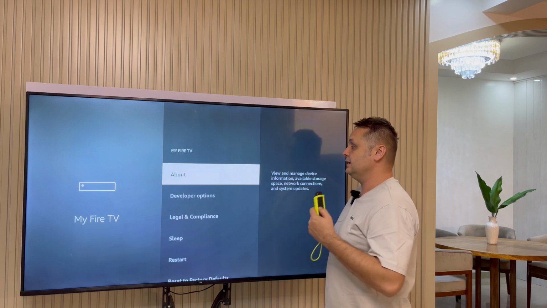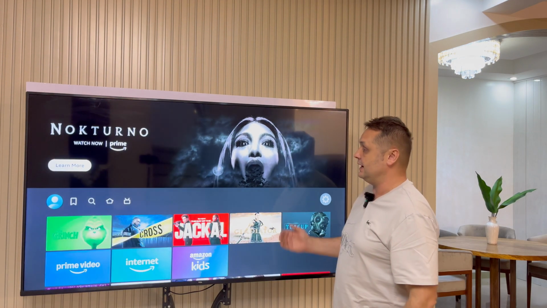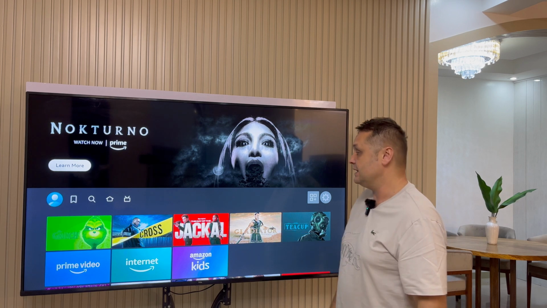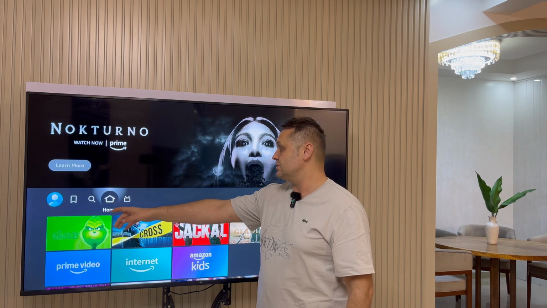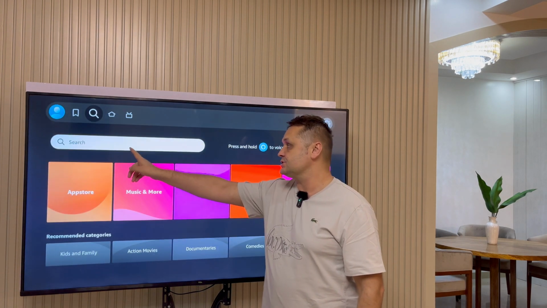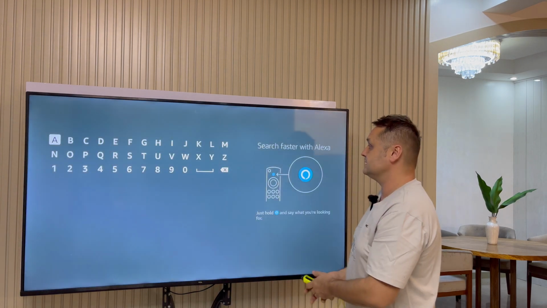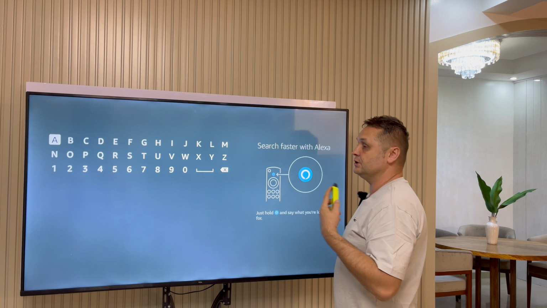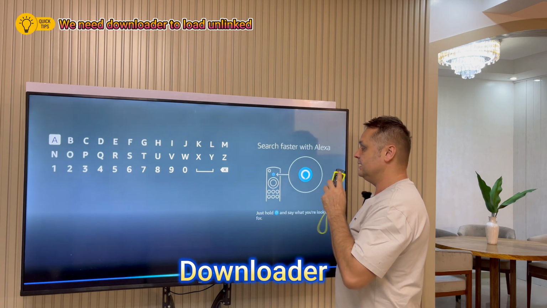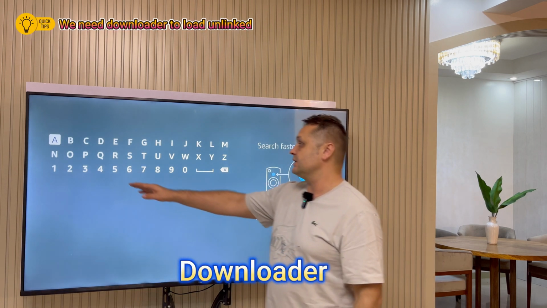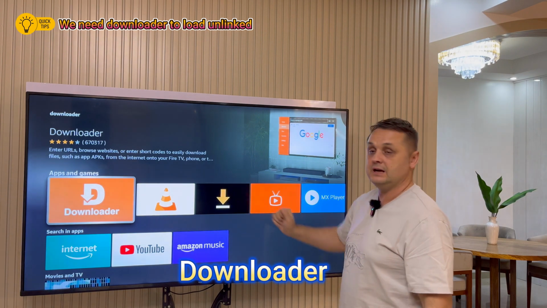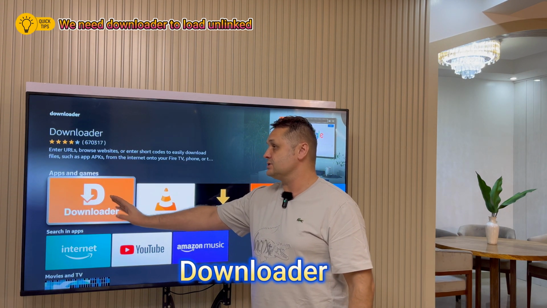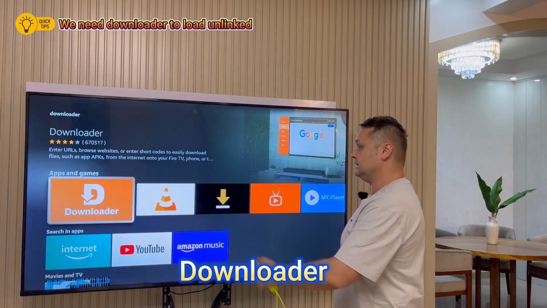I'm going to click one back, and go back to the main Fire Stick menu once I do that first vital step. After you do that, simply go to Find, go to the search here, click into that search box, and once there, you can use the Alexa remote or you can type it in. I prefer doing this with the Alexa. You're going to search for an application called Downloader. An orange and white icon that looks like this will pop up. What you want to do is click on that icon.